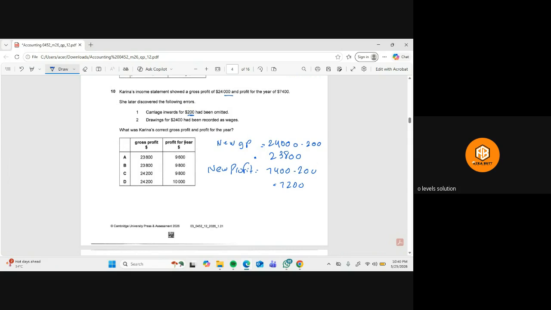And then the second error: drawings of $2,400 recorded as wages. Wages are an expense, but drawings are not an expense. So the profit was reduced incorrectly by $2,400, so we need to add it back. So 7,200 plus 2,400, and the new profit is 9,600. Gross profit is not affected by drawings, because this is a wage error. So the GP is 23,800 and the profit is 9,600. So option A is the right option.